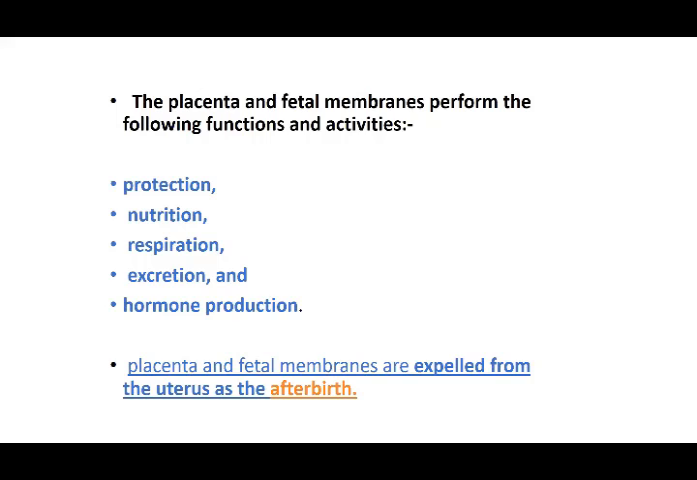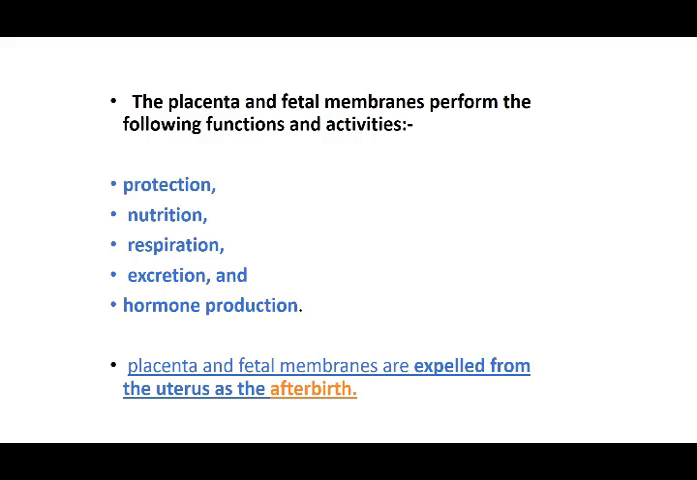Now then the placenta and the fetal membranes as a whole, they perform the following functions and activities: generalized protection, nutrition, respiration, excretion, and hormone production. So you can say that they are helping the baby to survive in the intrauterine life. They are protecting it, providing it nutrition, helping in the respiration, the hormone production which is going to maintain the pregnancy, and helping in the excretion, because the organs of the baby are not independently functioning as yet. The baby is dependent on the mother.